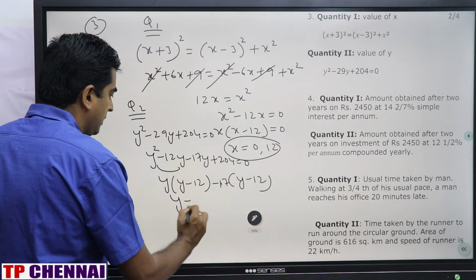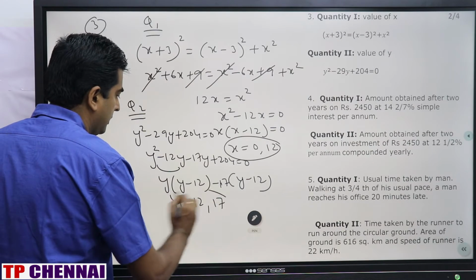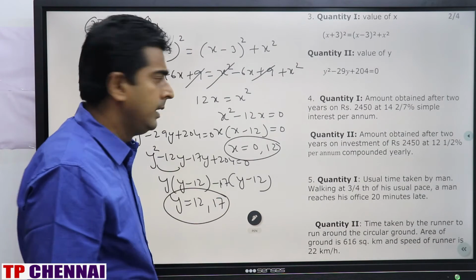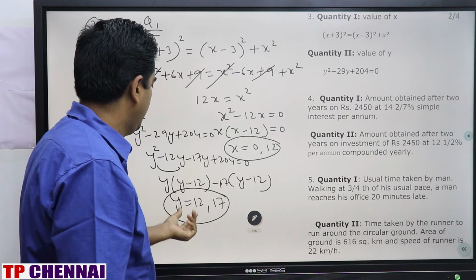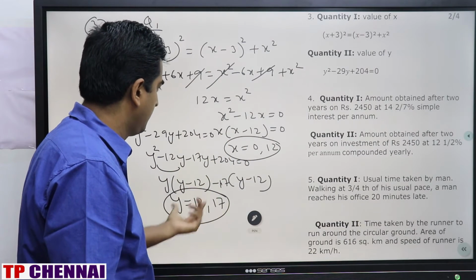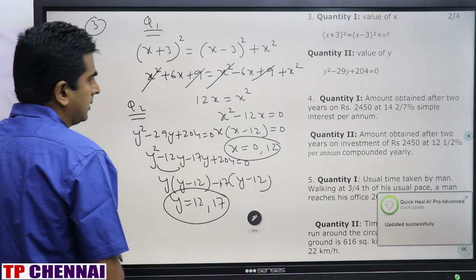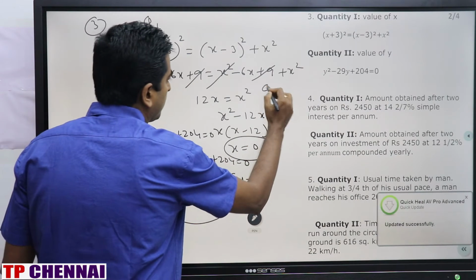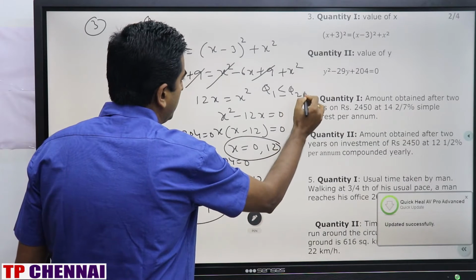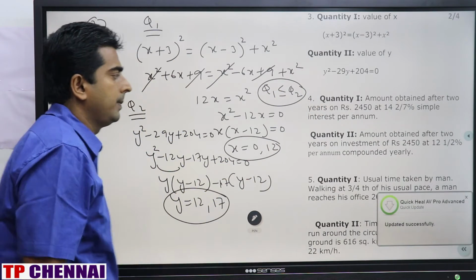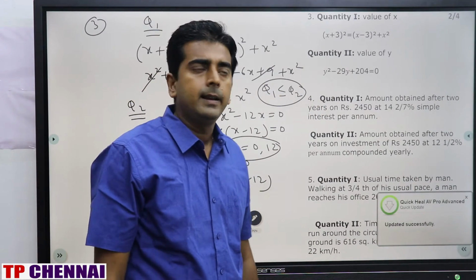That means y is equal to 12 and y is equal to 17. This is quantity 2. Compare 0 and 12 with 12 and 17: y is greater, and one value is equal. So what is the answer? Quantity 1 is less than or equal to quantity 2. Clear?